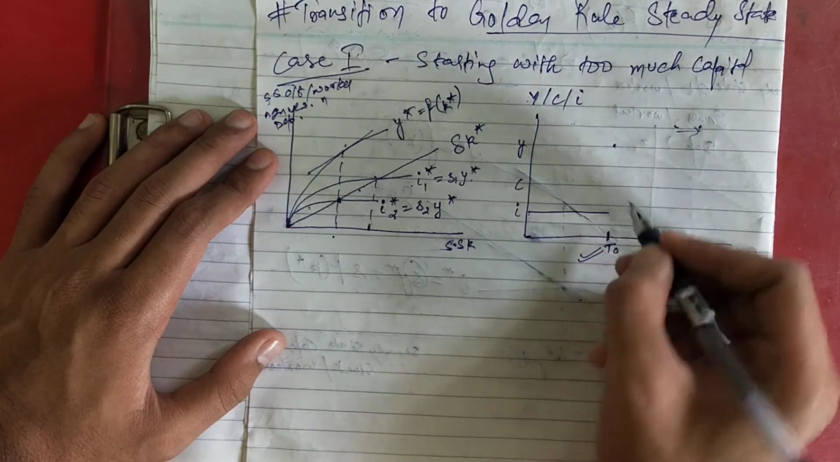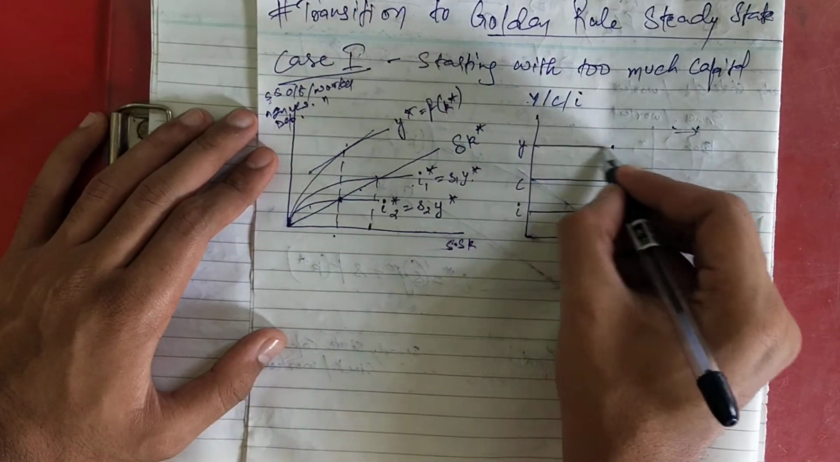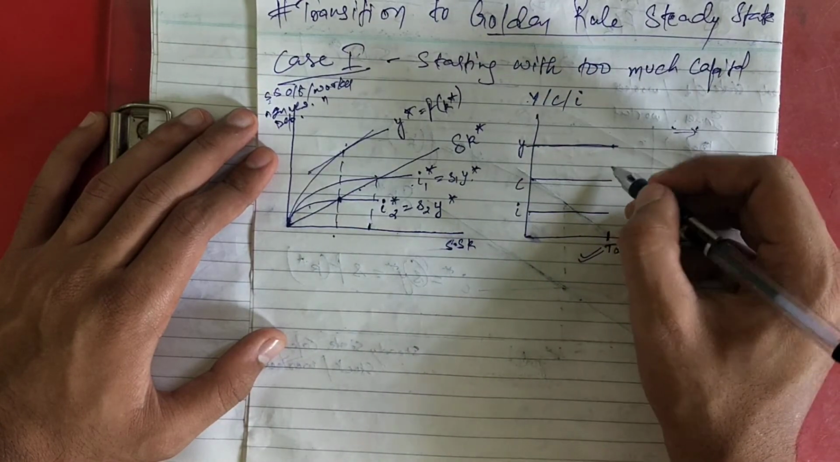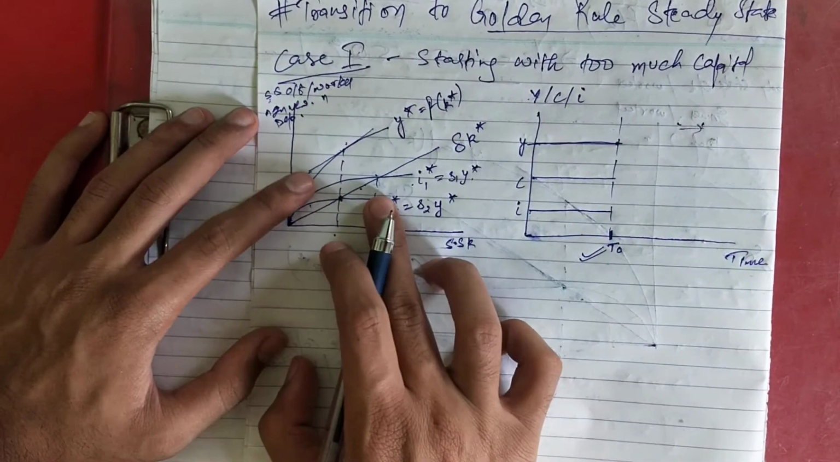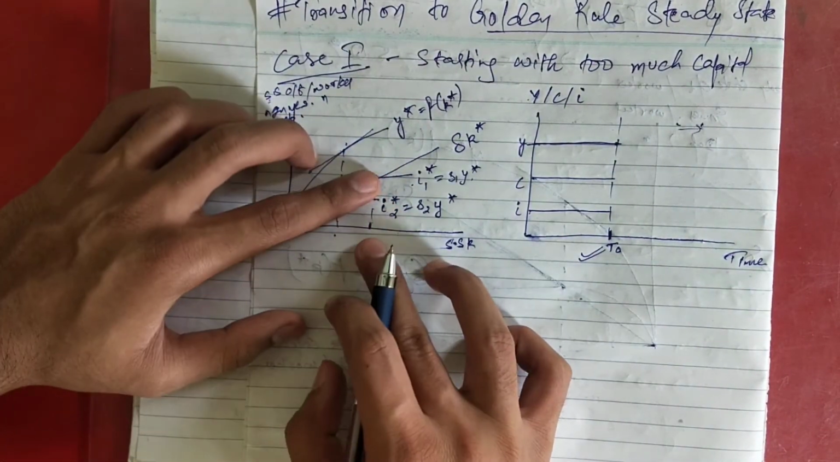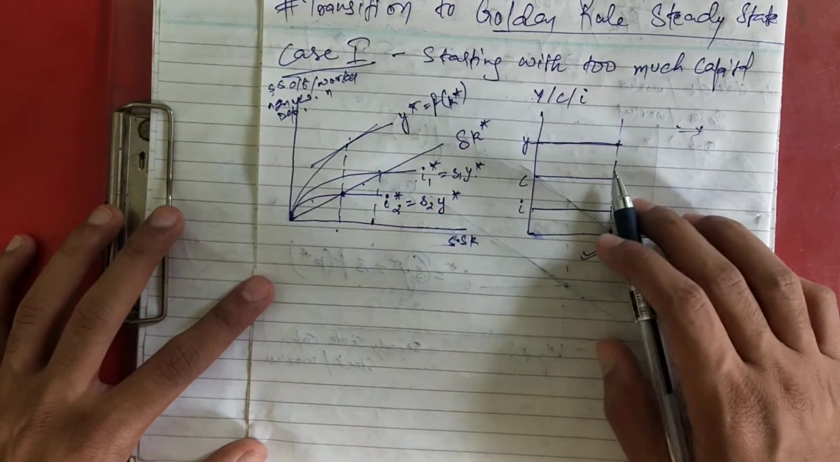So it will be a straight line till period t naught, right? But after that, after t naught, that is after we are moving from I1 to I2, what will happen? We will plot this in the diagram.